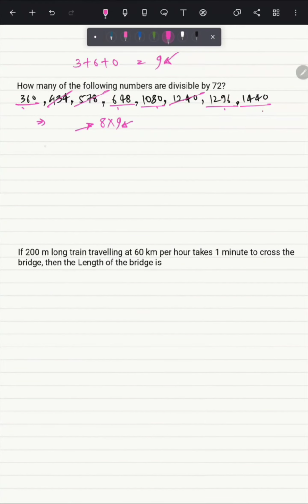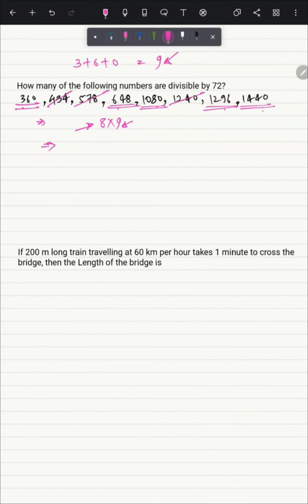so we just have to find whether the numbers are divisible by 8 or not. So just simply divide these numbers by 8. So 360 can be divided by 8, 648 is also divisible by 8, 1080 can also be divided by 8, 1296 can also be divided by 8, and 1440 can also be divided by 8.